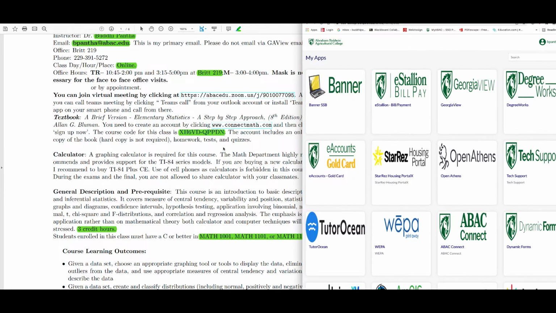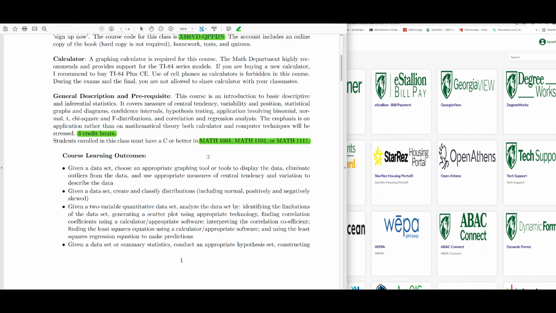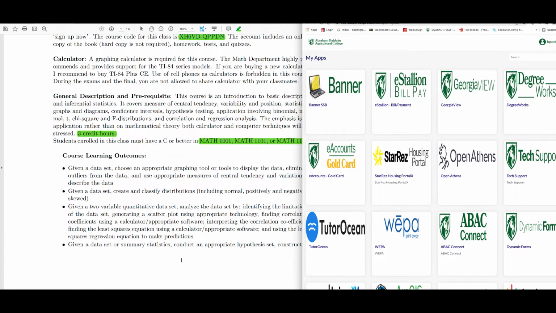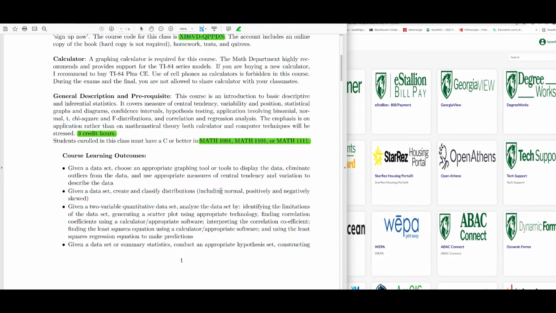And then let us talk about the course learning objectives and course learning outcomes. Basically this course will focus on teaching you how to do data manipulation. For example, displaying the data in graphs, finding outliers, and drawing graphs such as the box plot, pie chart, and other types. Also finding the mean, median, mode, standard deviation, percentiles, quartiles, all those kinds of things.